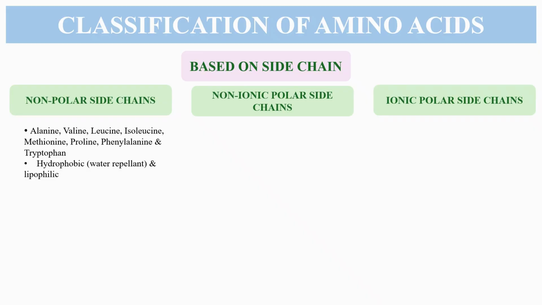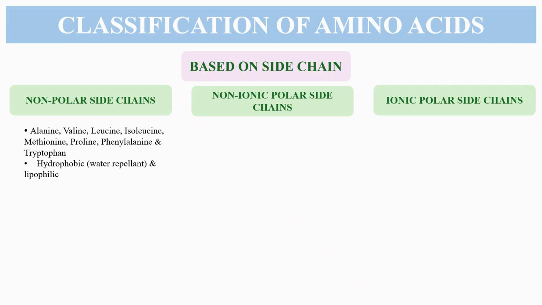Based on these, amino acids also get classified on the basis of side chain. On the basis of side chain, they are classified as non-polar side chain, non-ionic polar side chains, and ionic polar side chains. Non-polar side chains are those that lack charged or polar groups and are unable to form any hydrogen bonds with water.